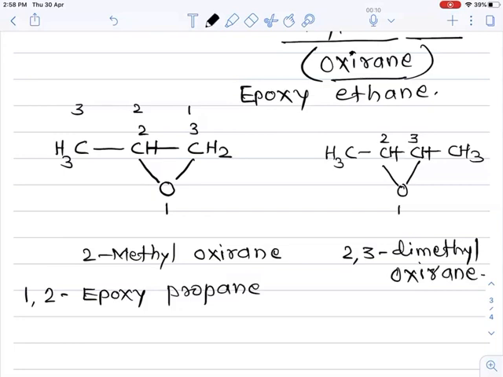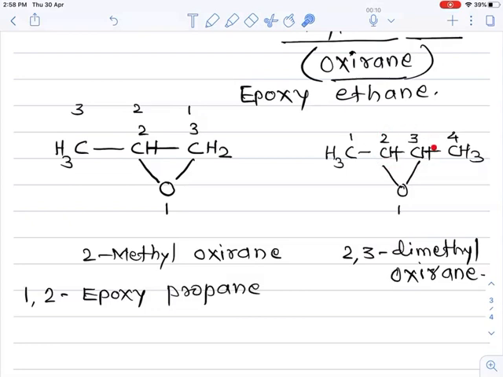And if we give the IUPAC name for this compound, then from both sides we get the same numbering: 1, 2, 3 and 4, and from this side also 1, 2, 3, 4. So the same numbering occurs, and this is a 4 membered chain, and at